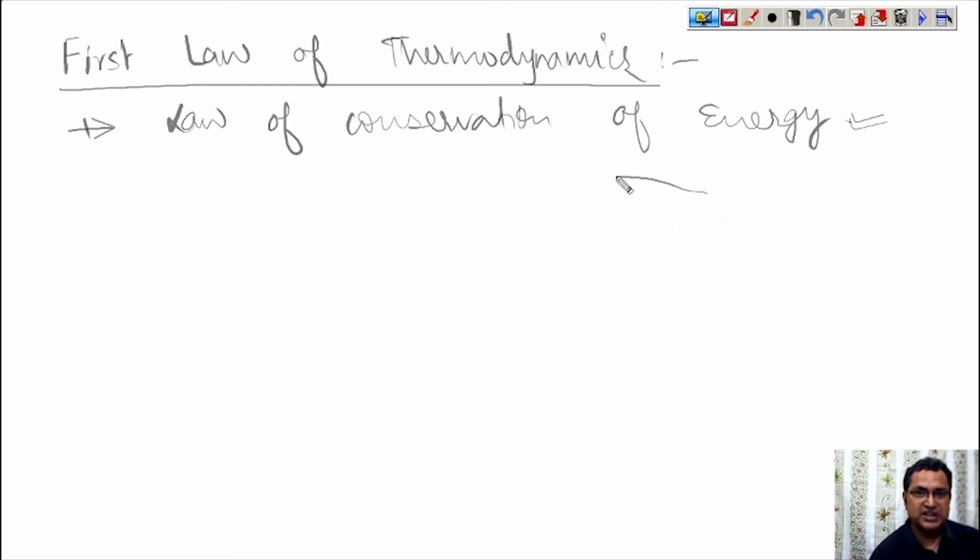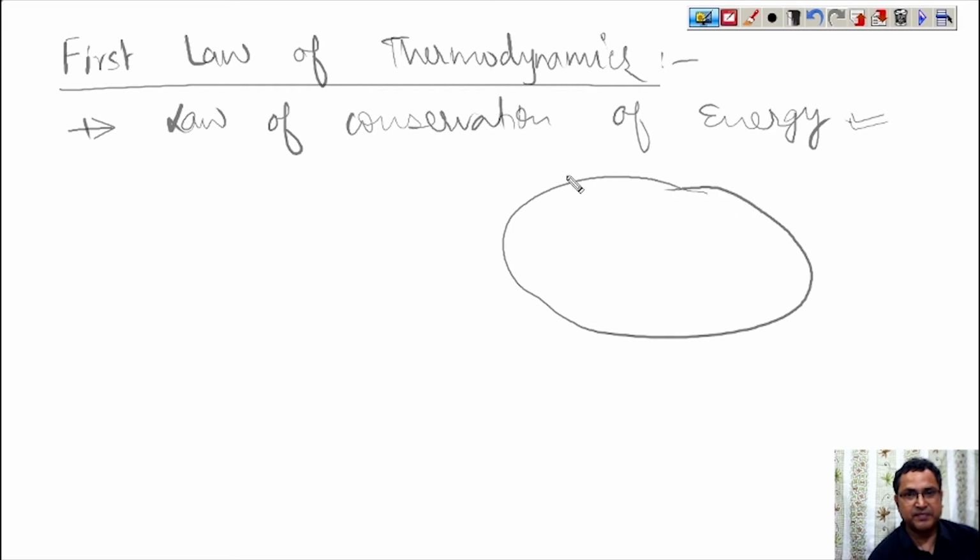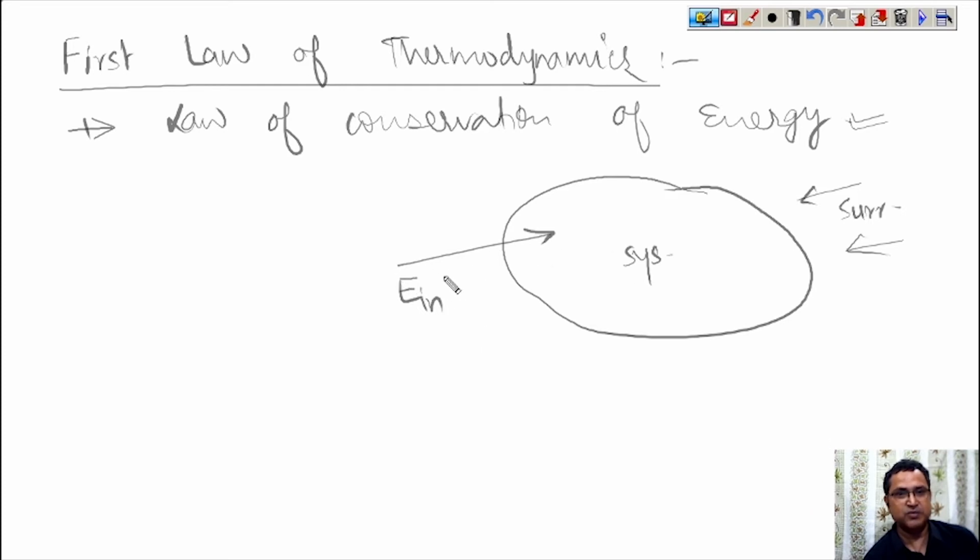So suppose this is any system. This is nothing but your surrounding, and this is my system. Suppose some different form of energy is being transferred. Since energy is entering into the system, I am writing this as E in, and some form of energy is coming out of the system, that is the E out. E in is the energy which is entering into the system, and E out is the energy coming out from the system.